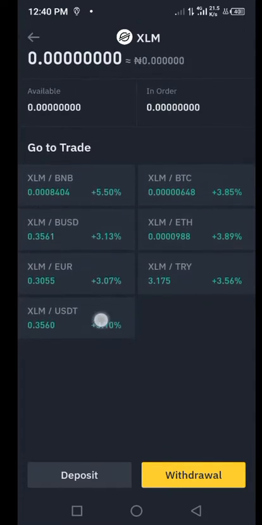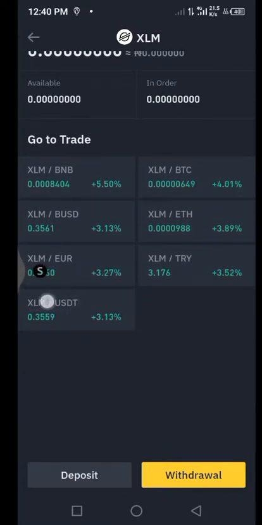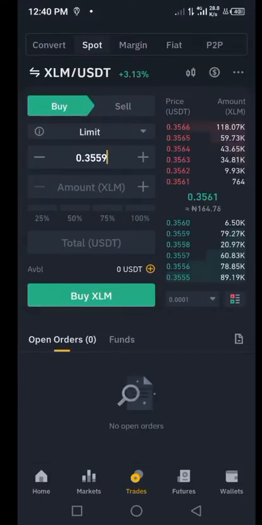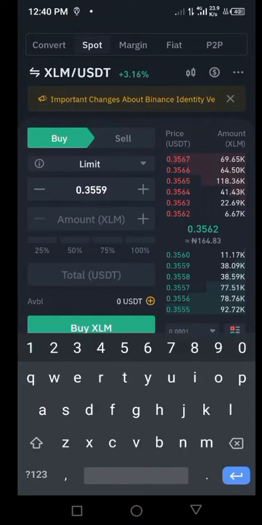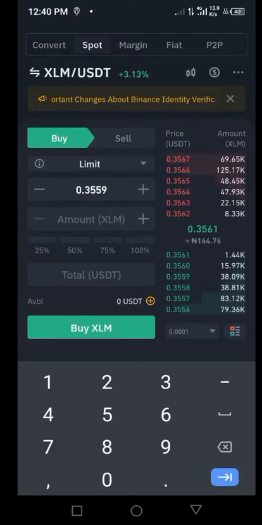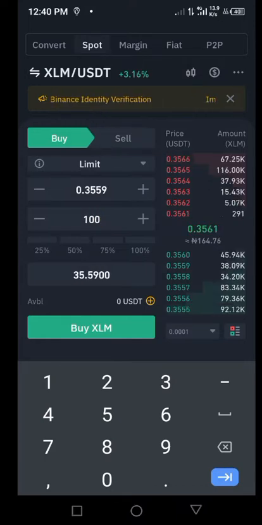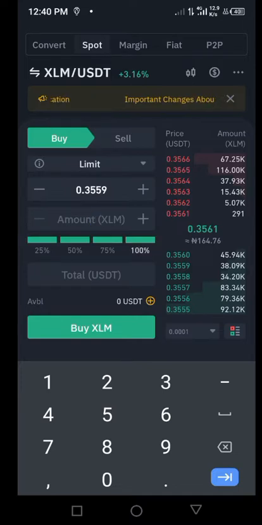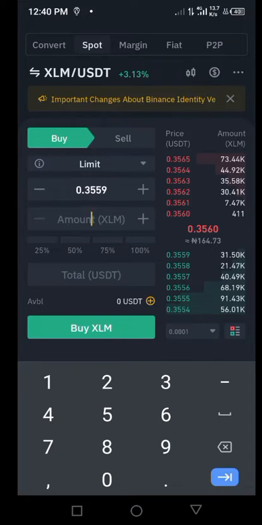Click on this particular place where you have XLM/USDT. Now you are going to be putting in all the amount of XLM you have deposited into your account. Assuming you deposited 100, or you can just click on this 100% button here, so that all your XLM coin will be converted.